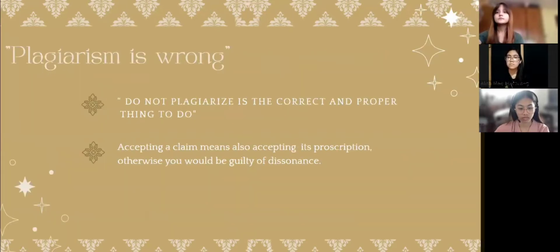So another example, let's say plagiarism is wrong. If this evaluative claim is accepted, its prescription "do not plagiarize" is the correct and proper thing to do should also be accepted. Otherwise, we would be guilty of dissonance because there's been an inconsistency between the truth and what people want to believe in.